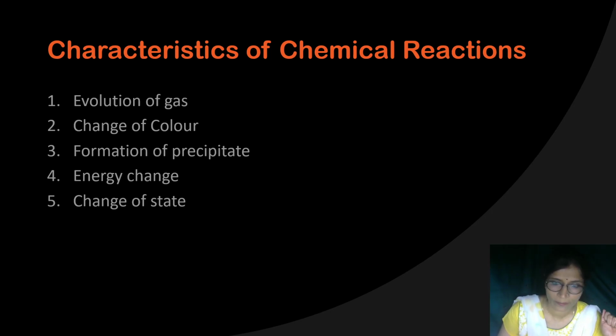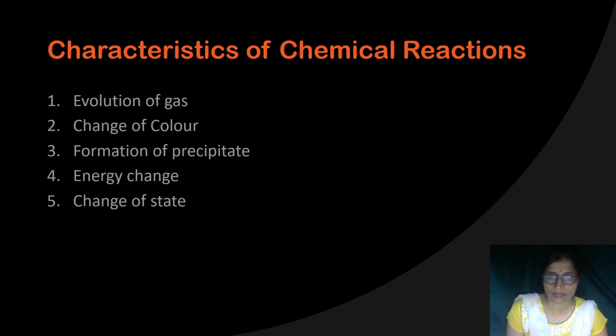Yes or no? Okay. So how will you identify that some chemical reaction is taking place? Whenever the substances react, sometimes a gas is released. Sometimes you will observe that the color of the substance changes completely.